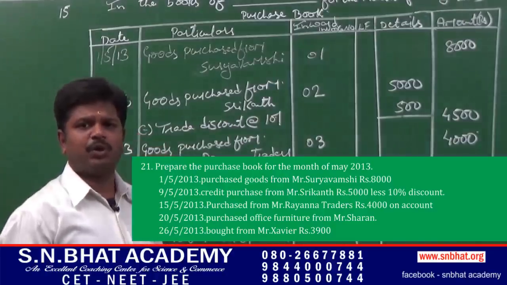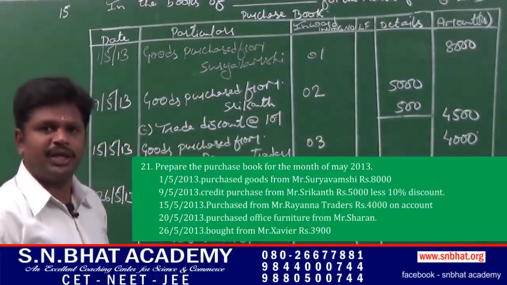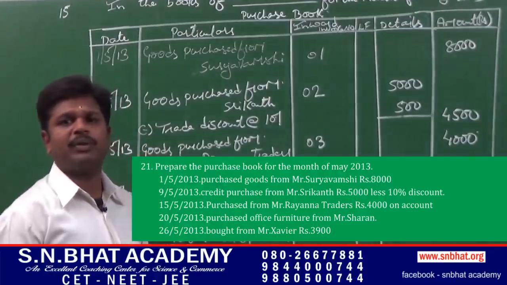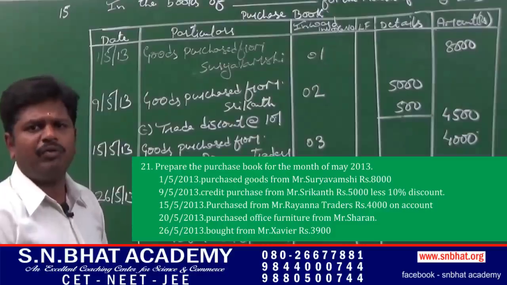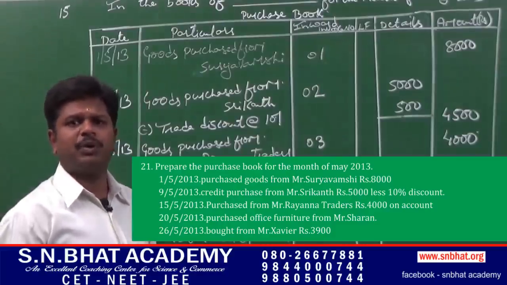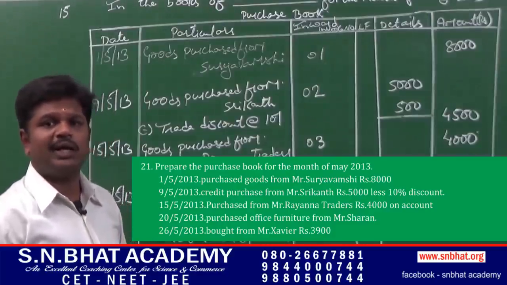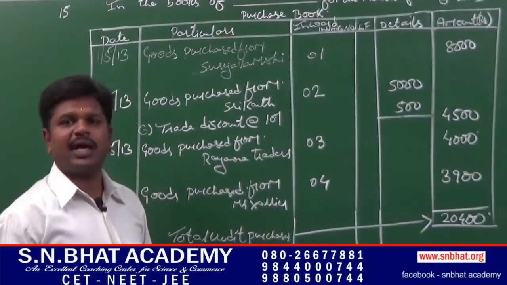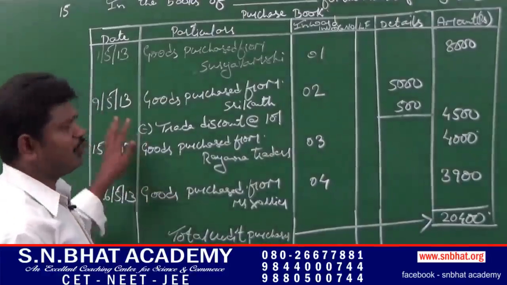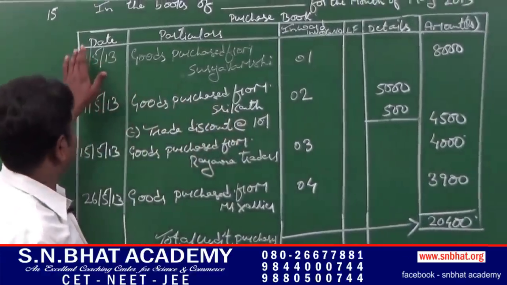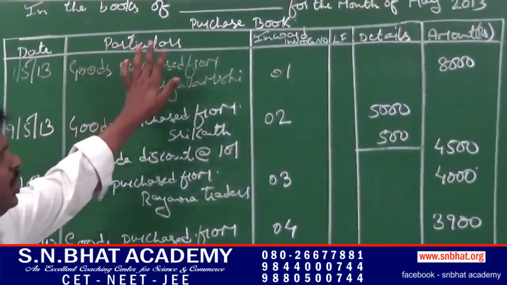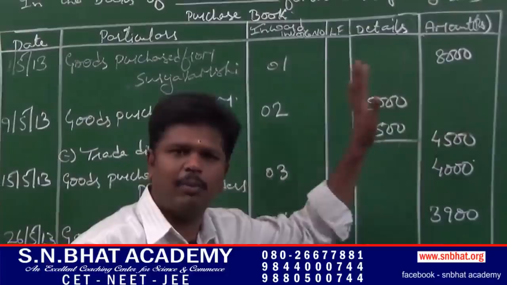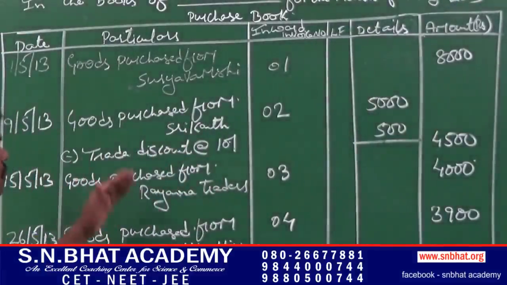Prepare purchase book for the month of May 2013. Before the preparation of purchase book, let us know the meaning of purchase book. It is a type of subsidiary book which is prepared to record only credit purchase of goods, and we have to ignore any cash transactions. In case of purchase book, let us know the format, that is date, particulars, inward invoice number, ledger folio, details column and amount column.